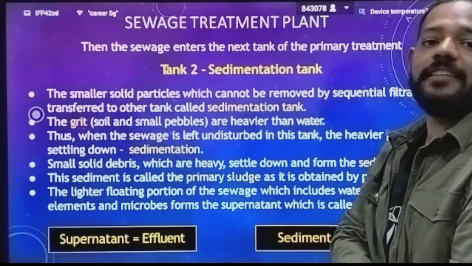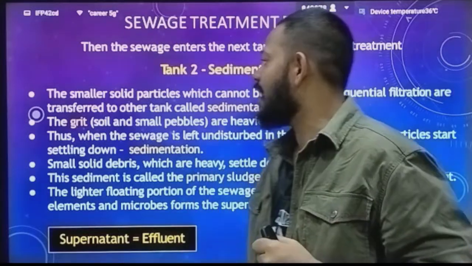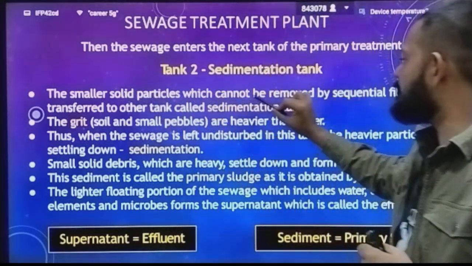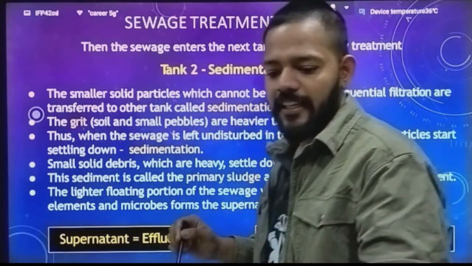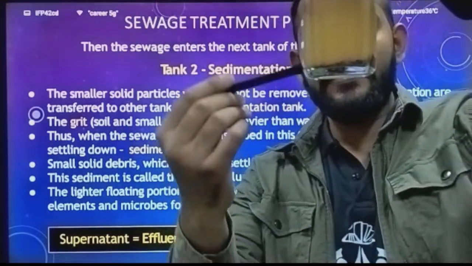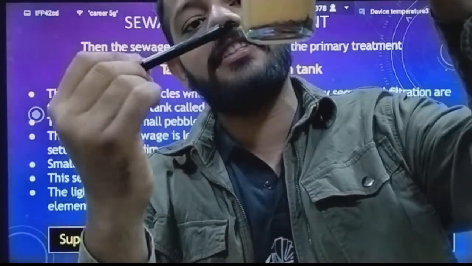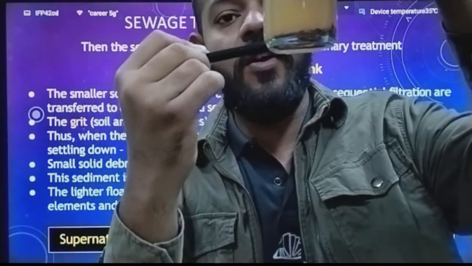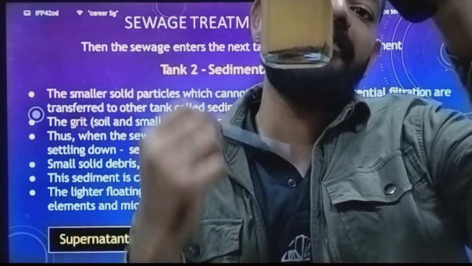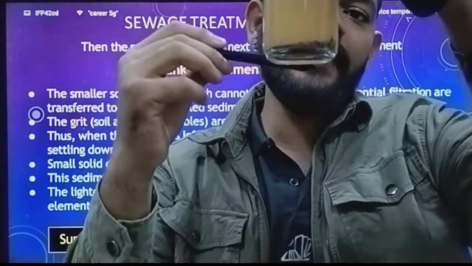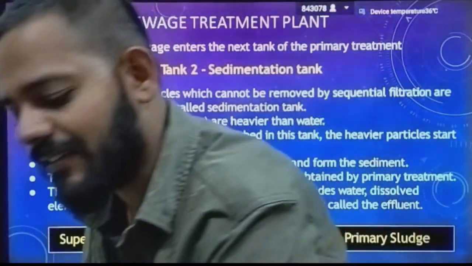Now we have tank 2, that is your sedimentation tank, in which the sedimentation process is carried out. The small solid particles which cannot be removed by sequential filtering are transferred to another tank called the sedimentation tank. Now you can see here, at the base, some solid particles remain. Okay, these are sediments. You cannot remove these sediments by the filtration tank, so you have to send this sewage water which contains these sediments to the sedimentation tank.